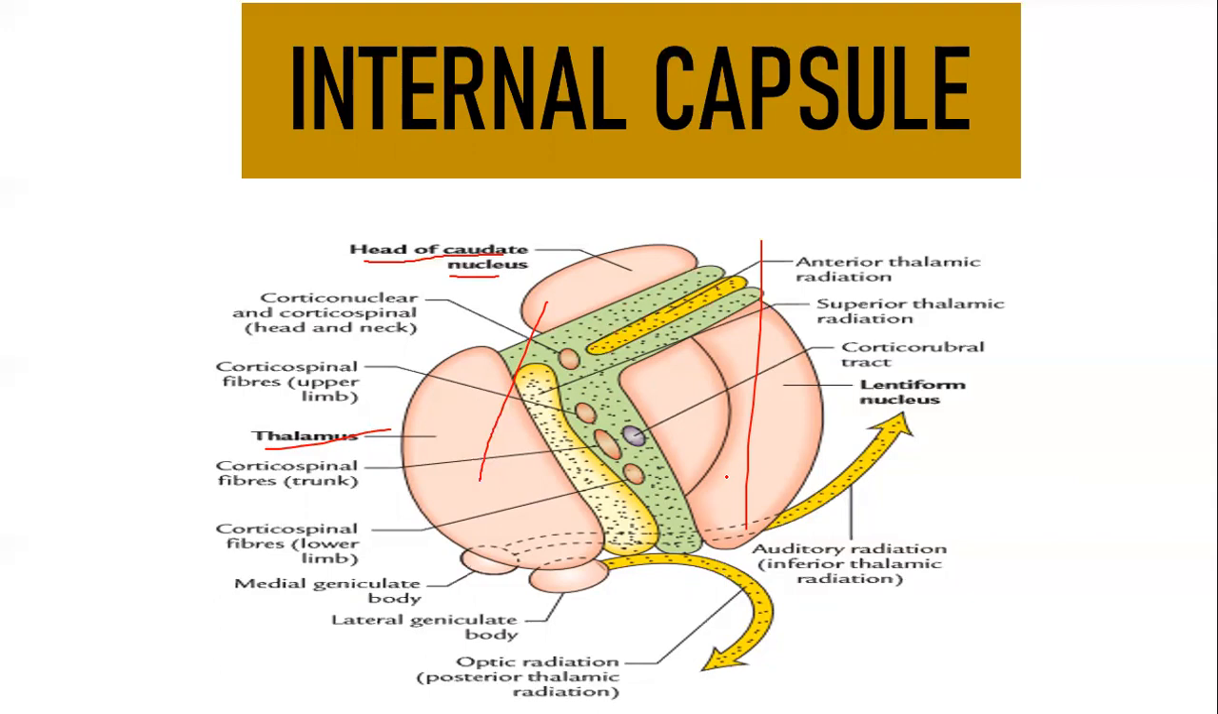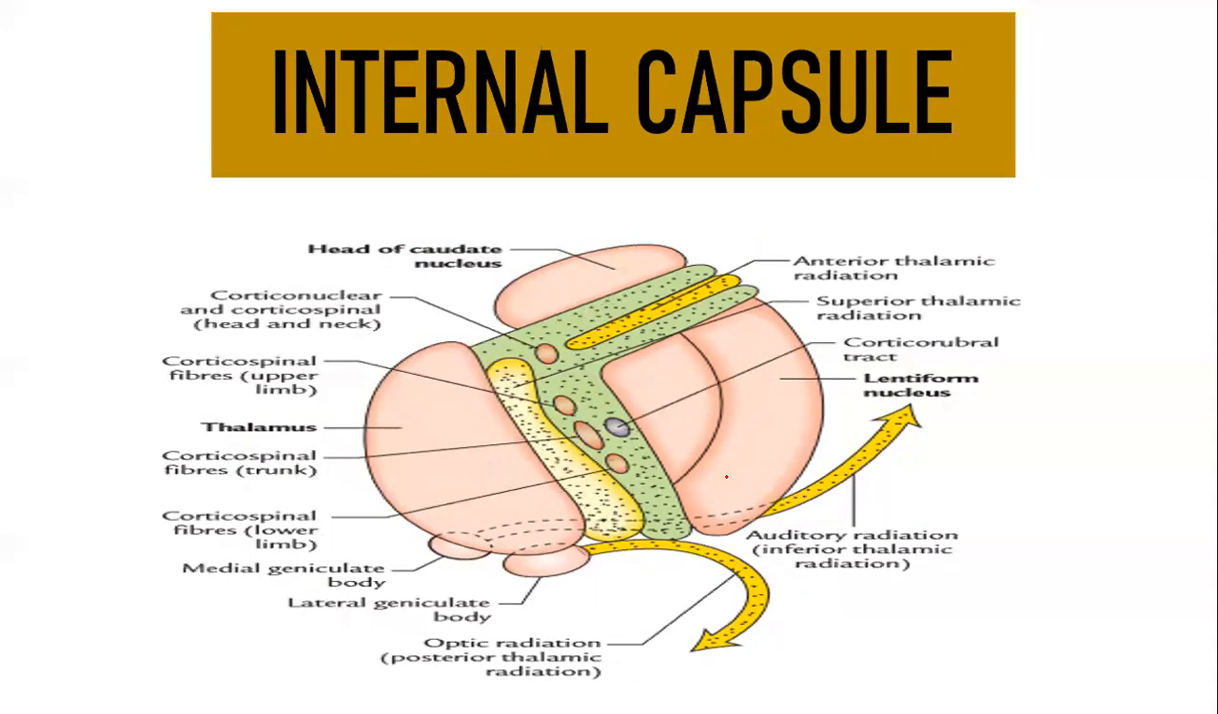First thing, you will give an introduction stating what it is, how it is related medially and laterally, and you will say it consists of both ascending and descending nerve fibers. These are the 3 points that you are supposed to include. Next, moving on to parts. Again, I want you to observe this picture.